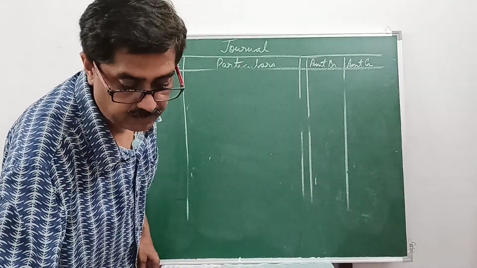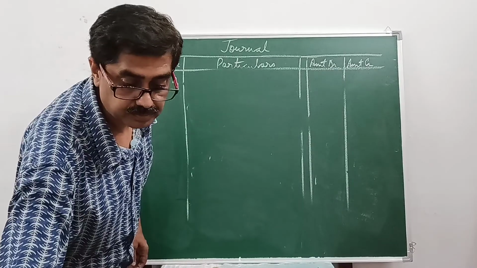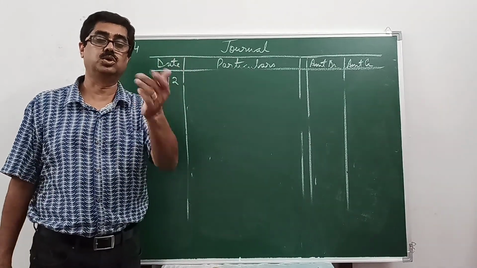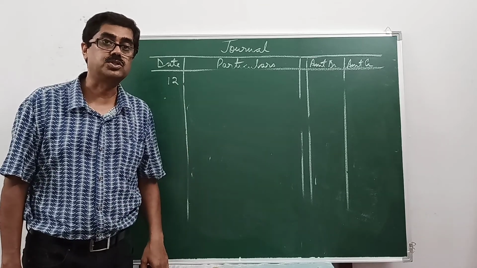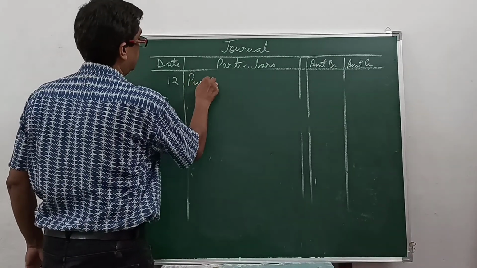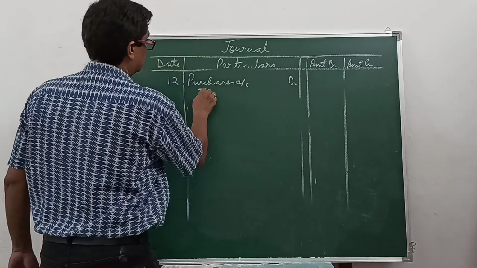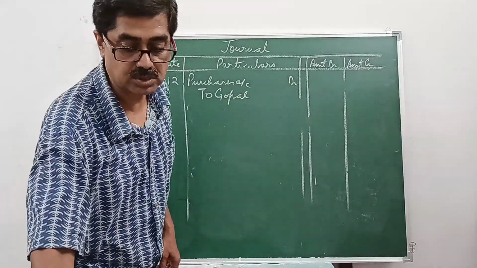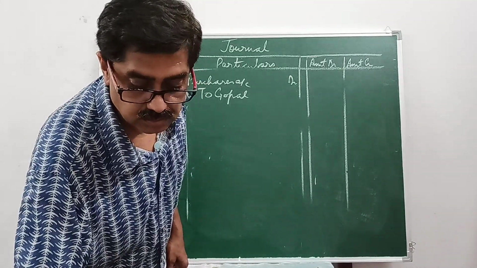After 10th we have 12th. Gopal sold goods to us. Now suppose I am Gopal, I am selling goods to you. Now from your point of view, you have purchased goods from Gopal. So purchase account debited, debit all expenses and losses, to Gopal. Why? It is a credit transaction, for cash is not mentioned there. Amount being 10,000.